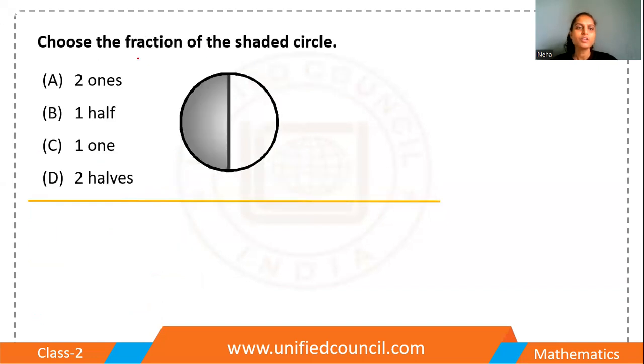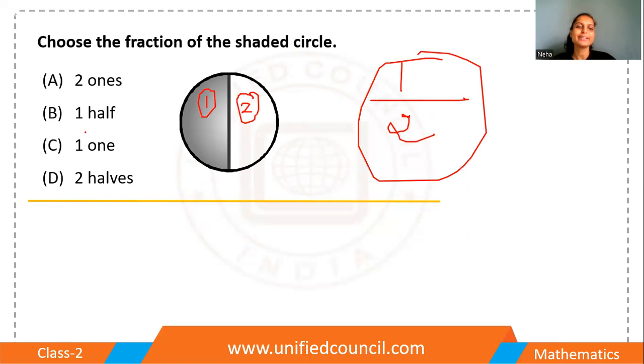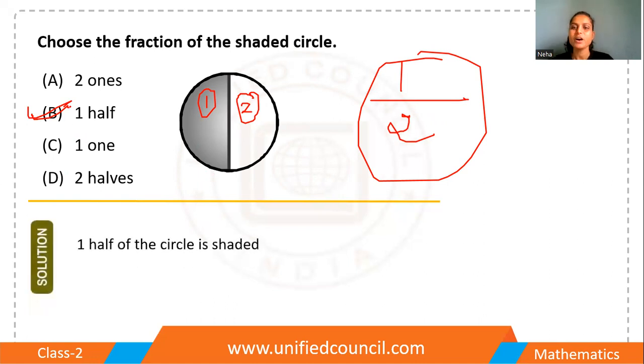Alright, the next one, choose the fraction of the shaded circle. Okay, so here you have to write the fraction for this given picture. So how much part is shaded? One part is shaded, right? And how many total parts are there? One and two. Two parts are there. So 1 by 2 is the right answer. That means one half of the circle is shaded. Yeah, perfect.